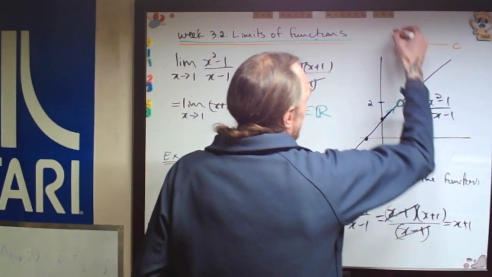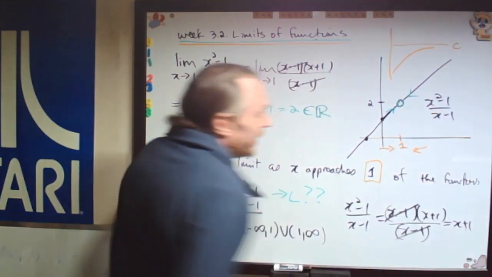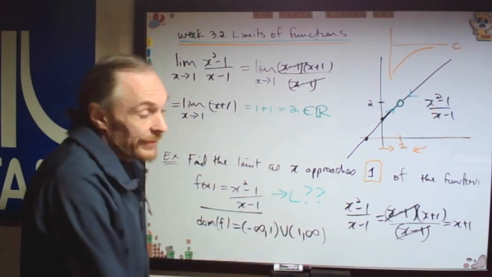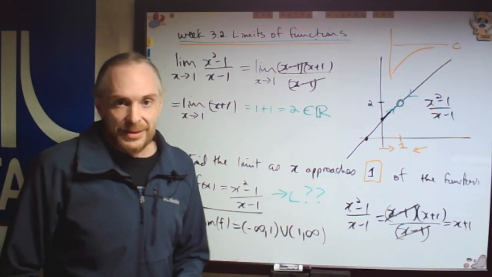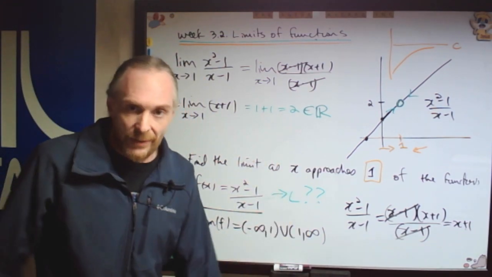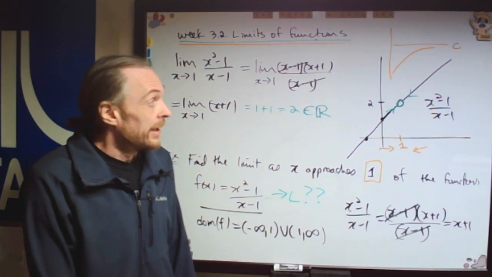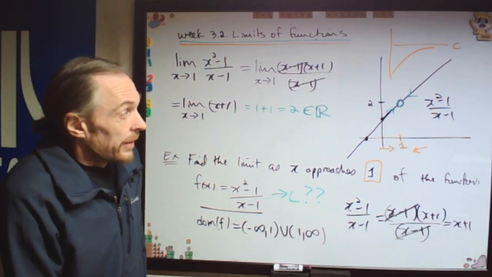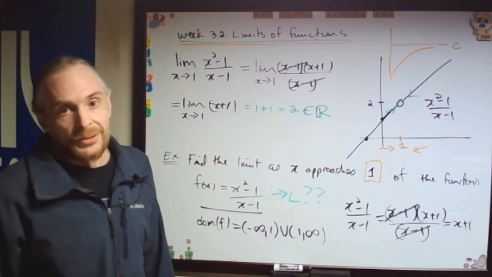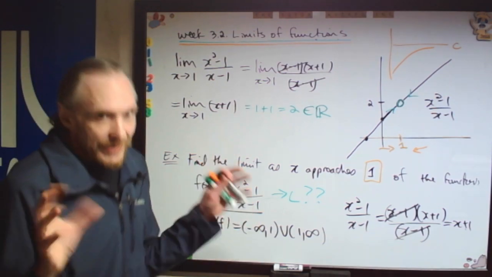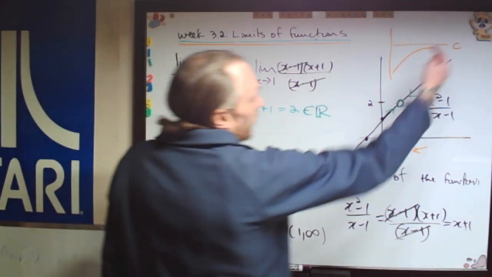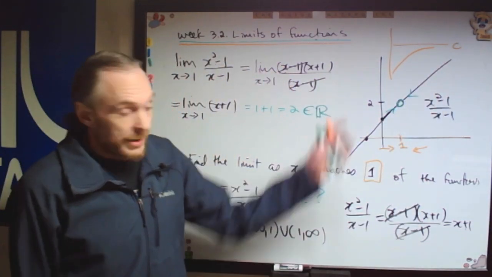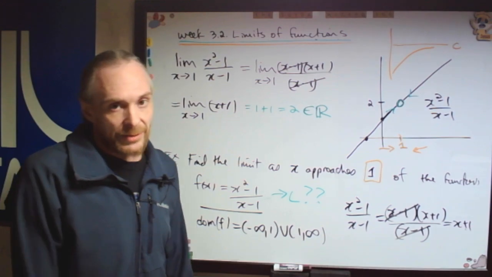We'll get there. Same as when we do speed of light, etc. Here's the speed of light c. We're allowed to approach the speed of light. Things with matter are allowed to approach the speed of light from below, but you can never ever touch the speed of light, because if you touch the speed of light, I can show you later when we do some more of these left-hand limits and right-hand limits, we'll see that your mass will become infinite and your length will become 0 in the direction that you're traveling the speed of light. So again, in limits, this is a nice idea. You can approach the speed of light, but you'll never actually touch the speed of light. And in these ones, it'll give us a good idea of left-hand limits, right-hand limits.